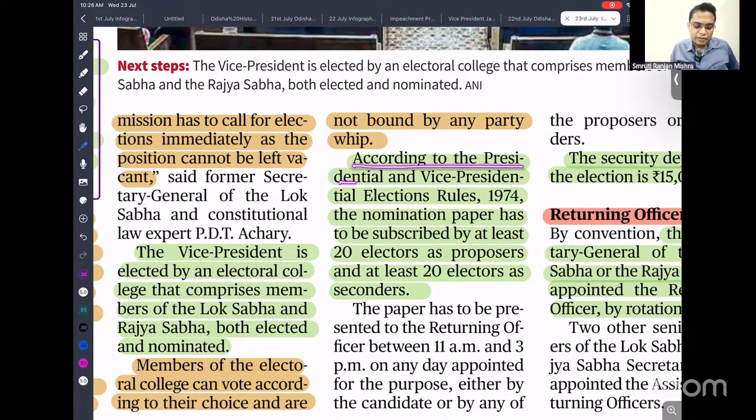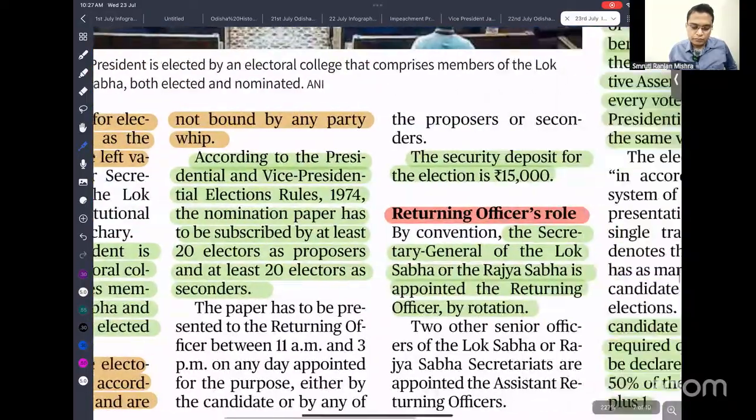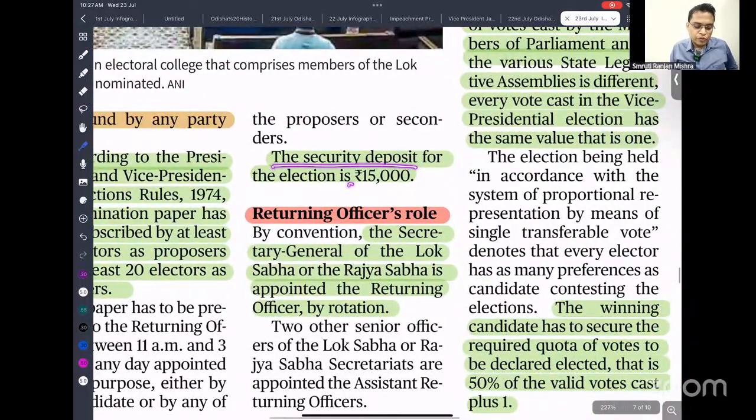According to the President and Vice President election rules, the nomination paper has to be subscribed by 20 electors as proposers and 20 electors as seconders. So that means you need the support of 20 electors as proposers, that means your name should be proposed by them, and 20 electors also second that name. The security deposit you have to provide is 50,000 rupees.